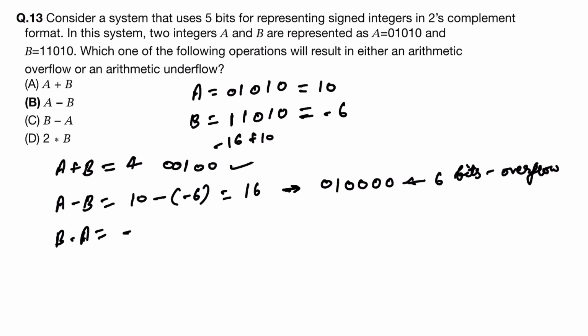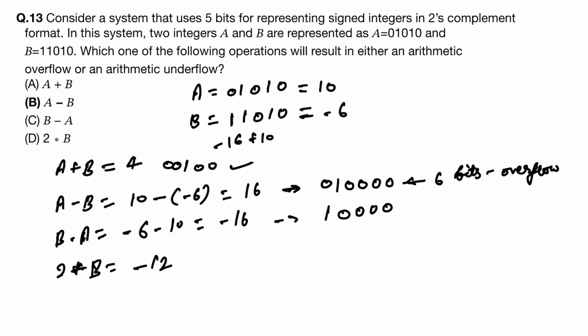b minus a will be minus 6 minus 10. This is minus 16. So minus 16 is generally 1 2 3 4. This is minus 16, nothing there. That is minus 12, so minus 12 can be minus 16, and no, 4 should be there, no? This is minus 12. So of course a minus b, this is overflow.